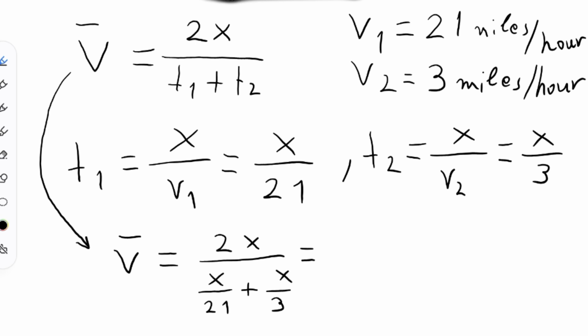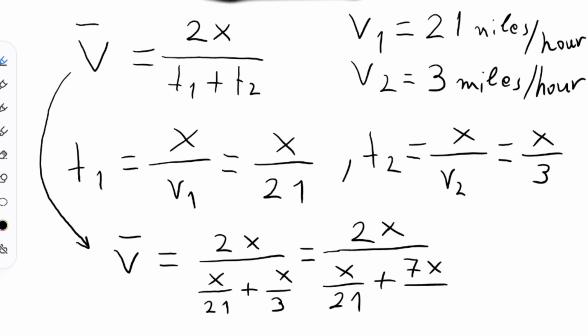So now we'll work the denominator of this fraction. We make the two fractions have the same denominator, so we'll multiply the second fraction by 7. Now both have the same denominator, which is 21. So now this is equal to 2x times 21 over 8x.